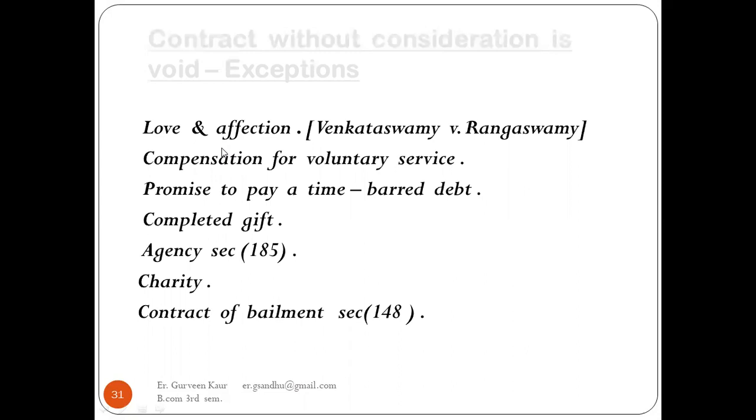When there is love or affection. Compensation for voluntary services, when some compensation is given in return for voluntary services. A promise to pay a time-barred debt, so for some time we are going to pay something. A complimentary gift given to someone. An agency, or charity, some kind of non-profit organizations, where we do it as seva. And a contract of bailment. Under Section 148 of the Contract Act, these are exceptions to contracts without consideration being void.